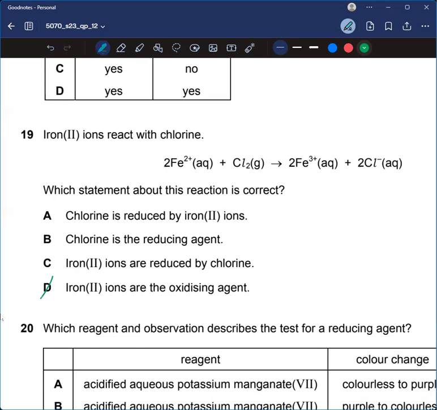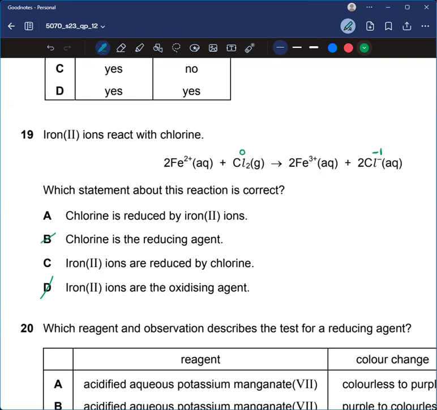Iron 2 ions are reduced by chlorine. We can look into this later. Chlorine is the reducing agent. The reducing agent is the one which is being oxidized and is reducing others. Here you can see chlorine is reducing itself. Chlorine is 0 here as it's in its elemental form, and here it is -1.